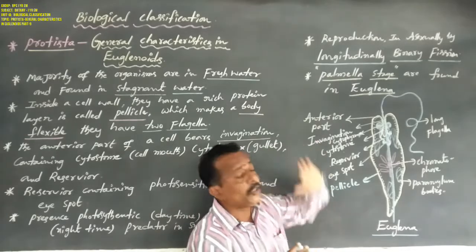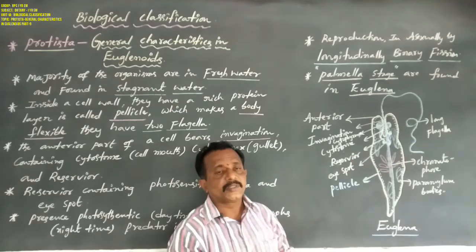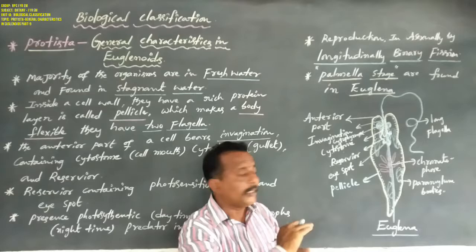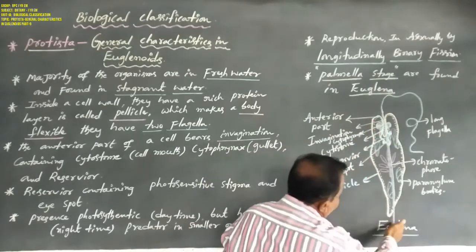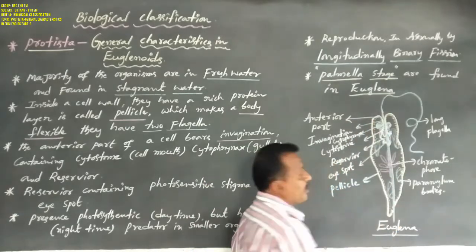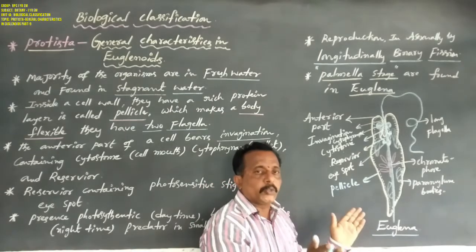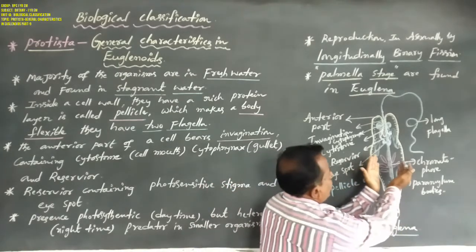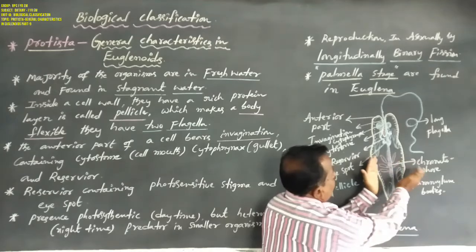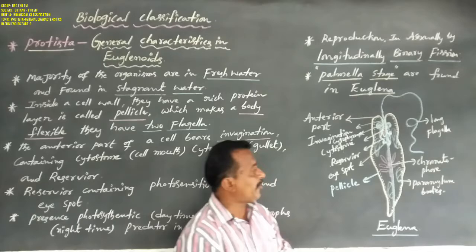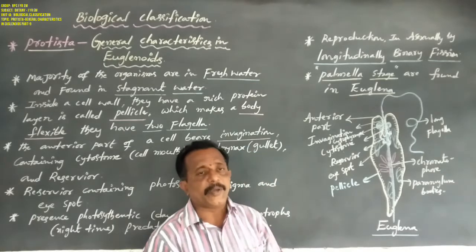But in Euglena, asexual reproduction is carried out by longitudinal binary fission. One parent Euglena is divided into two equal identical daughter Euglena cells. That is called longitudinal binary fission.